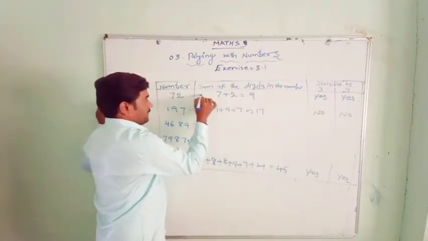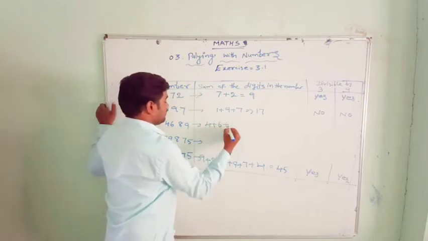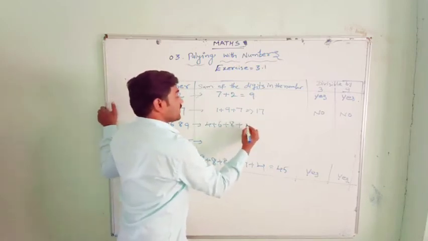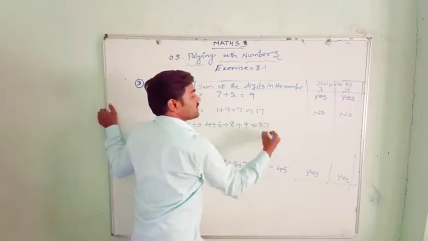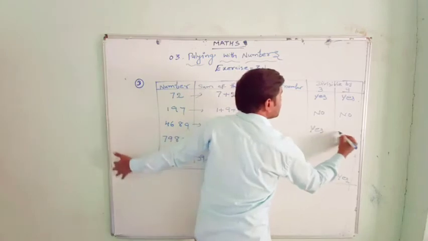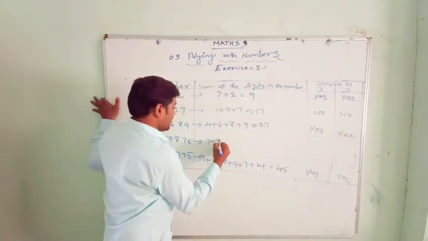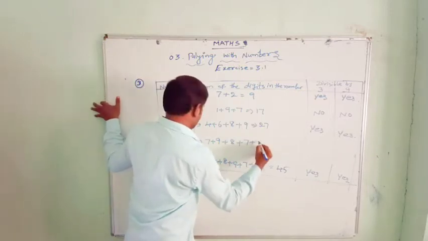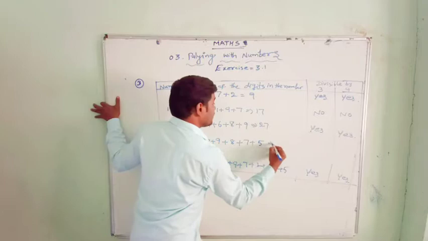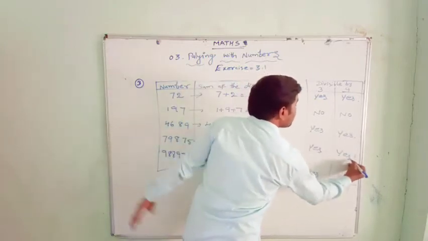Next, 4 plus 6, 10. 10 plus 8, 18. 18 plus 9, that is 27. 27 is divisible by 3 and also divisible by 9. Next, 7 plus 9, 16. 16 plus 8, 24. 24 plus 7, 31. 31 plus 5, that is 36. 36 is divisible by 3 and also divisible by 9.